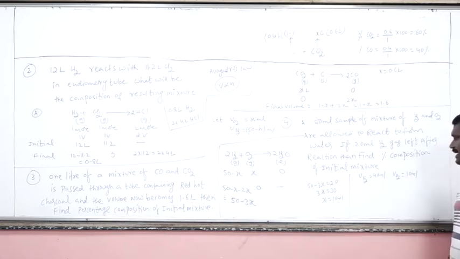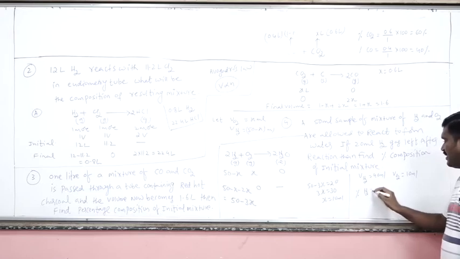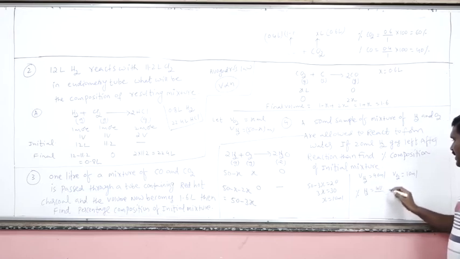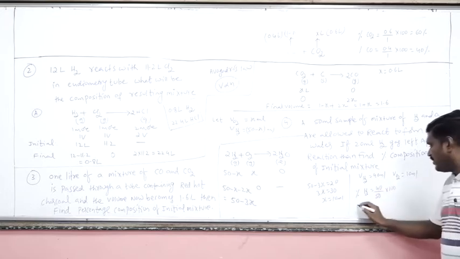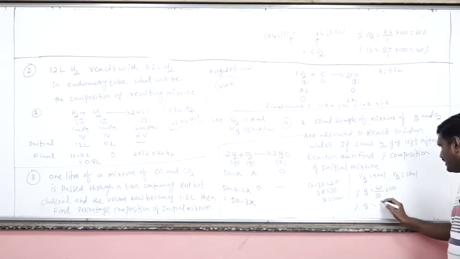Now come to percentage by volume. Percentage of hydrogen is the volume of hydrogen by total volume into 100. Volume percentage of oxygen is the volume of oxygen by total volume into 100.